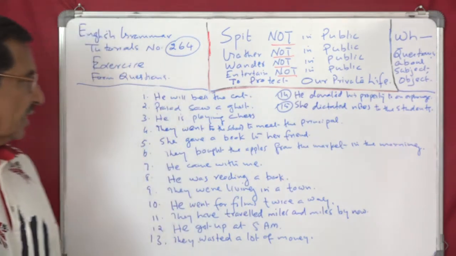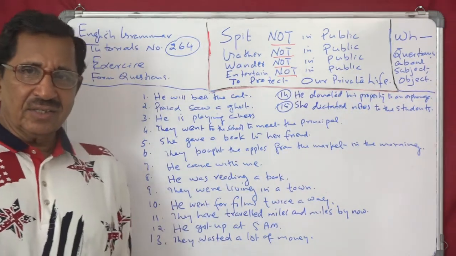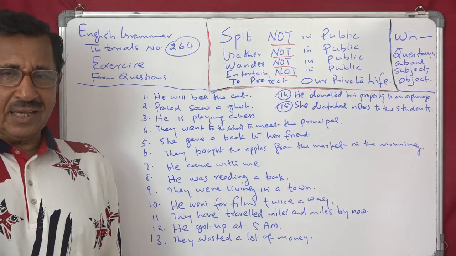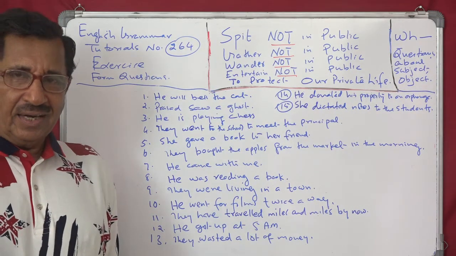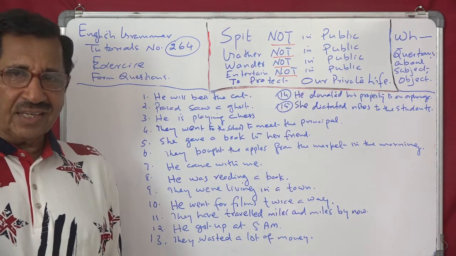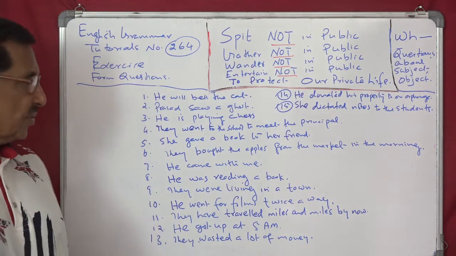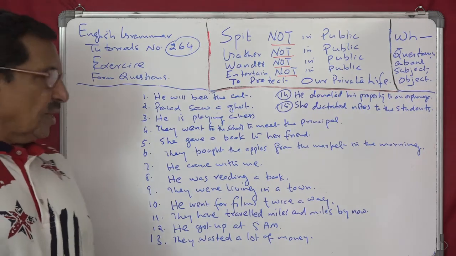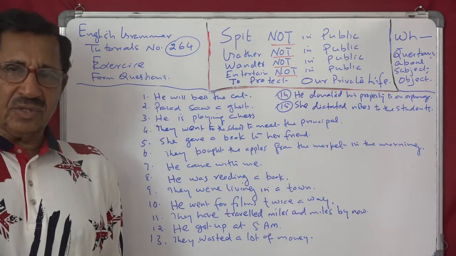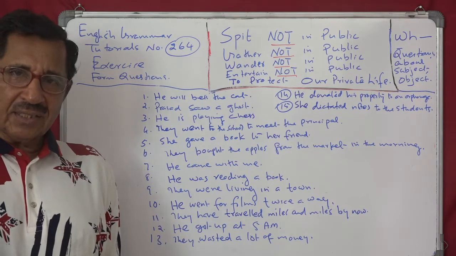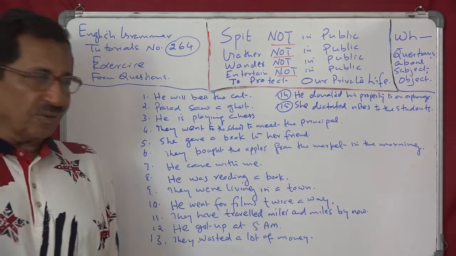First one is, he will build the cat. Subject: who will build the cat? Object: whom will he build? Question mark, of course. Prasad saw a ghost. Who saw a ghost? Prasad saw a ghost. What did Prasad see? Prasad saw a ghost.